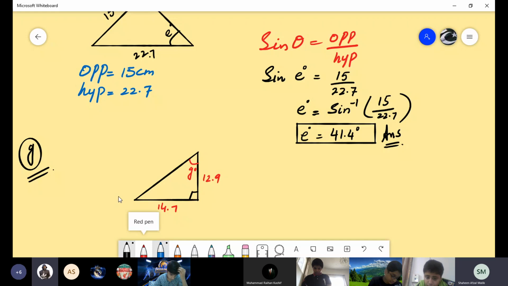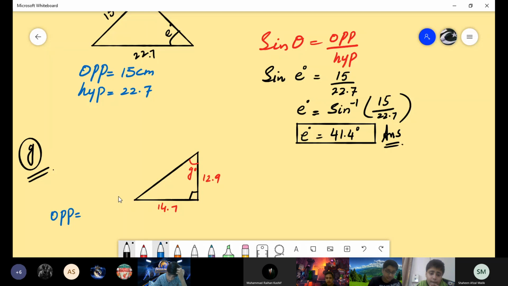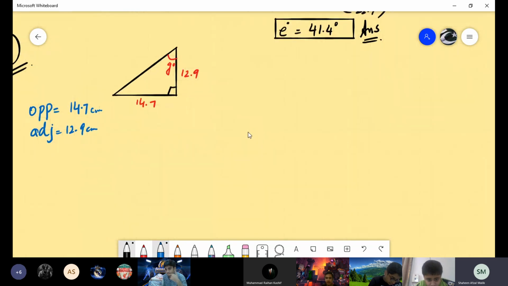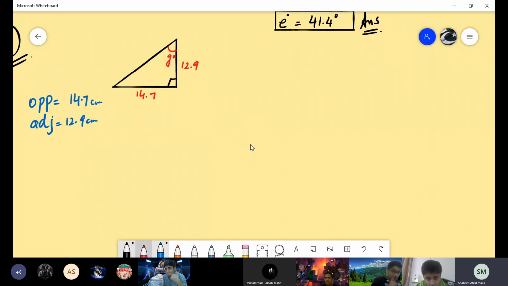We have the opposite and the adjacent. Opposite and adjacent. What is opposite? Opposite is 14.7. What is adjacent? 12.9. 12.9 centimeter is this, this is 14.7 centimeter. Which ratio do you have to use here? Tan theta. Okay, go for tan theta.